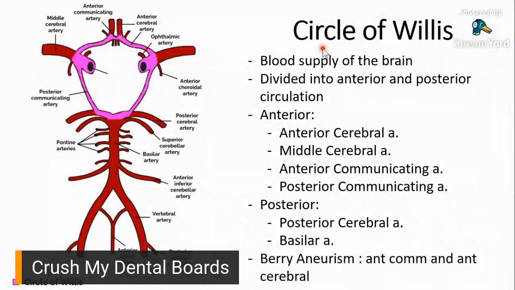Okay, so the circle of Willis, why is it important? It's important because it's the blood supply of the brain. Okay, so the circle of Willis is the blood supply of the brain. Now, itong circle na to actually has two components. One would be your anterior circulation, that's your anterior component, and the other one is your posterior circulation. So this is your anterior circulation right here, and this is part of your posterior circulation.